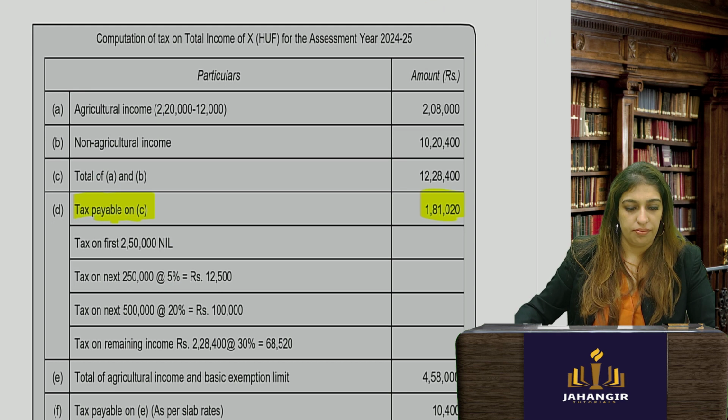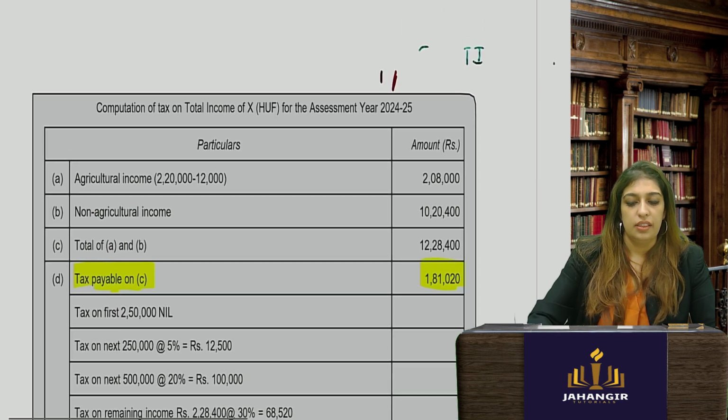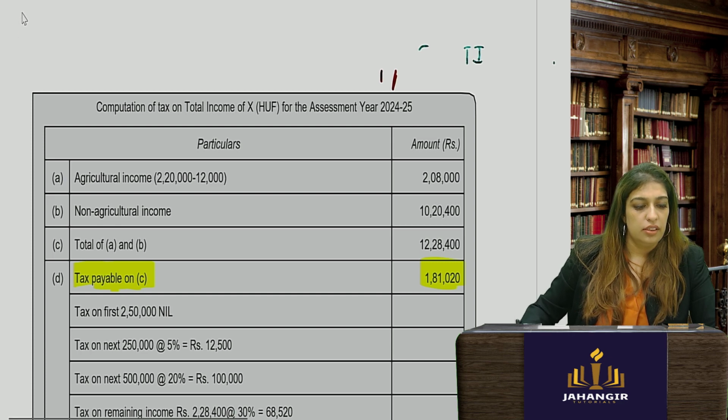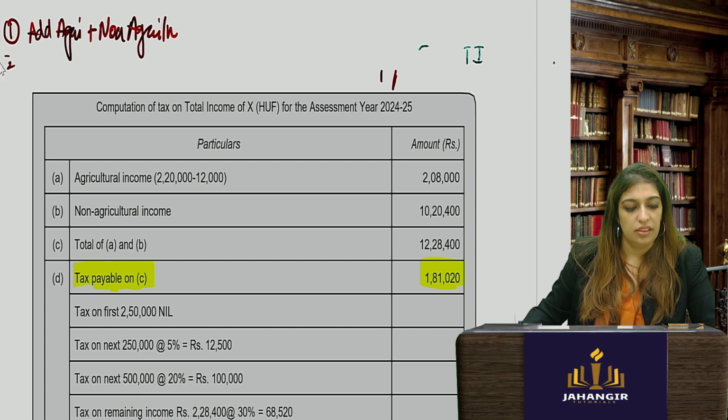Step 1: add agri plus non-agri income. And then find tax on this.